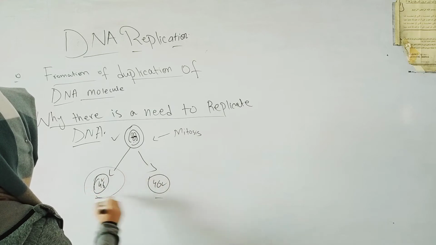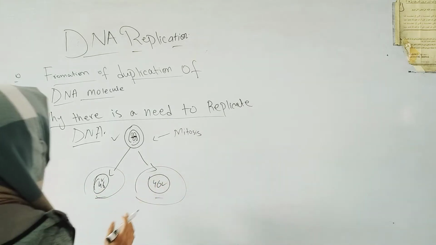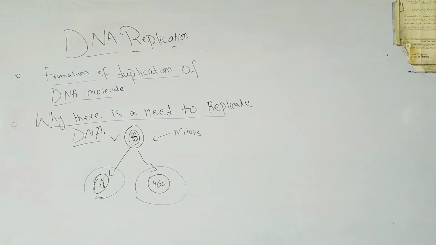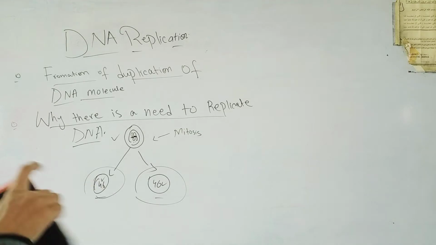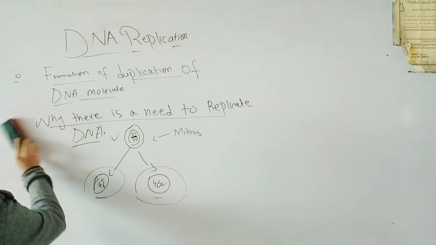And this 46 chromosomes will be ensured only when the parent's genetic material is duplicated. So DNA replication or DNA duplication is necessary just to ensure the equal distribution of the genetic material in the daughter cells. So this is why DNA replication is necessary.